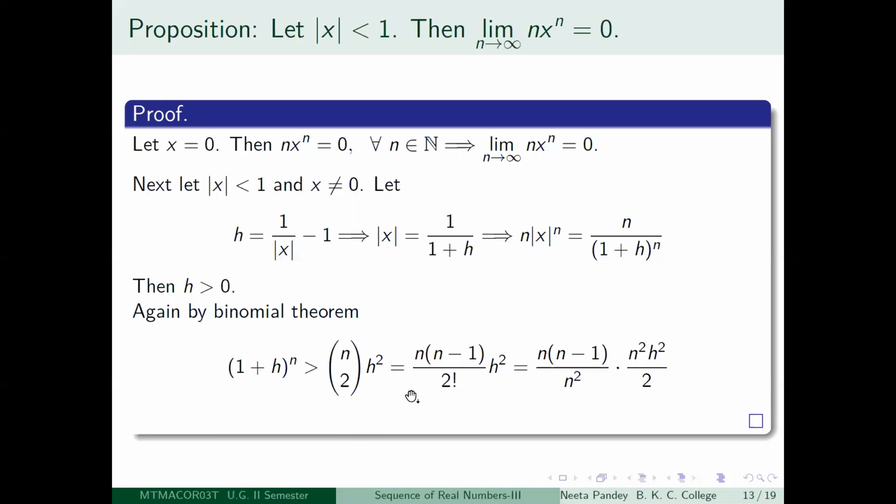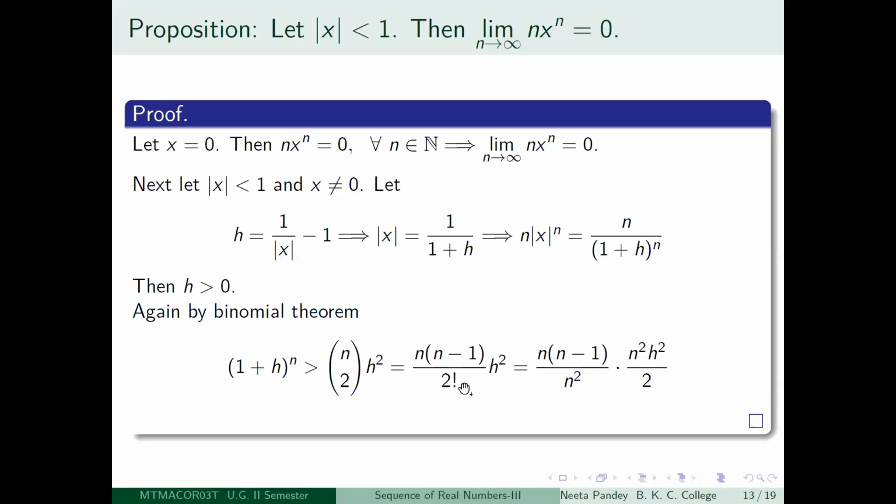So n minus 2 factorial cancels out, and in the numerator you are left with n into n minus 1, and in the denominator you have 2 factorial. So you get n into n minus 1 by 2 factorial times h squared. Now again, here we will apply a trick.